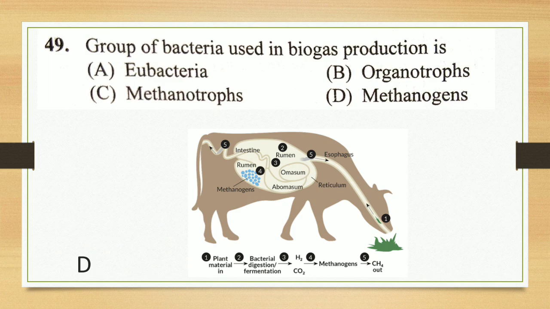Organotropes are used in microbiology to classify microorganisms based on their electron and respiratory process, so it is not used. Methanotropes are present in an environment and play the main role in oxidation of methane. It is not an example. So the main one is methanogens.